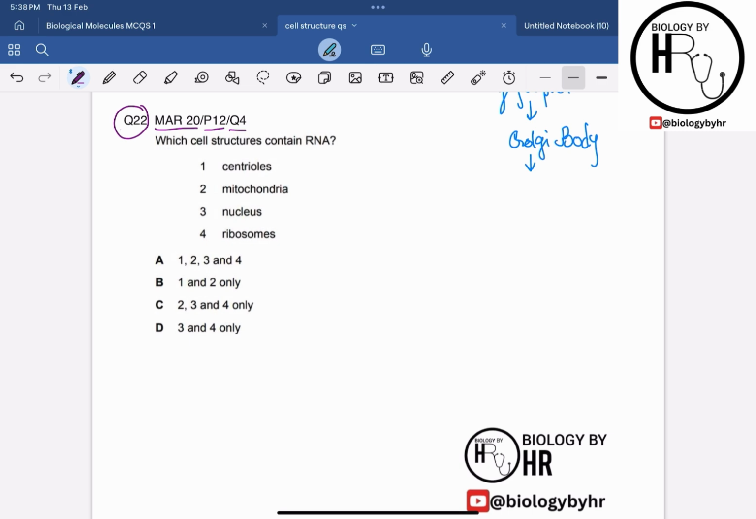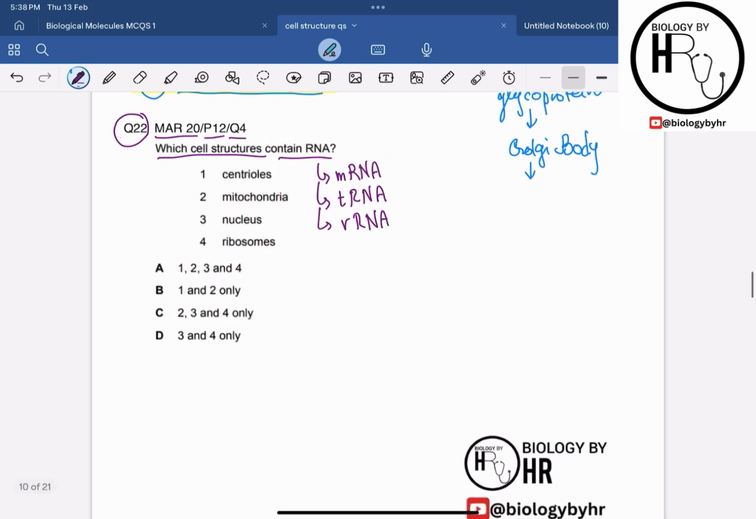The question says, which cell structures contain the RNA? RNA stands for ribonucleic acid, and RNA is mainly of three types. The mRNA, which is the messenger RNA, is formed as a result of transcription. Then the transfer RNA carries the amino acid for the translation. And then there is the ribosomal RNA, which is found in the ribosomes and makes up the main component of the ribosomes. Centrioles do not contain any RNA.